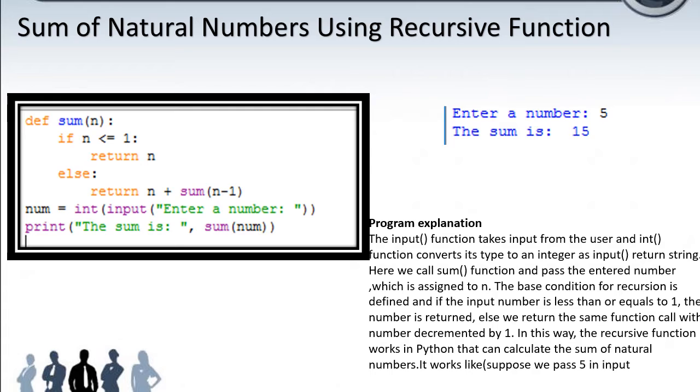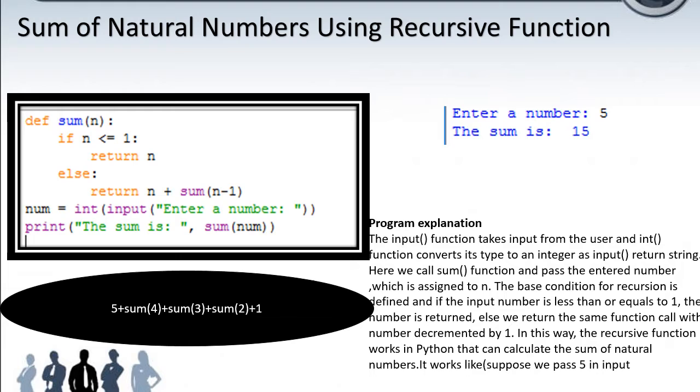And then 4 plus sum of 4 minus 1, 3. So sum of 3, and next 3 plus sum of 2. And then sum of 1 will come. That returns 1. Then it will go in reverse order. First 5, then sum of 4; sum of 4 means it will take the value, return n, which returns 4. So 5 plus 4 and 3 also. Likewise 5 plus 4 plus 3 plus 2 plus 1, we get 15.